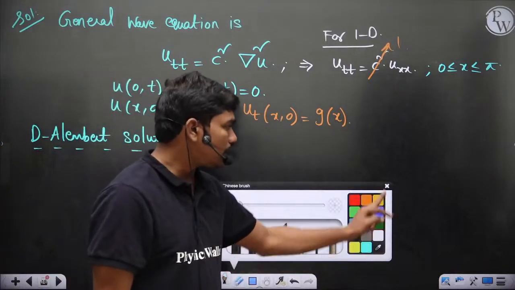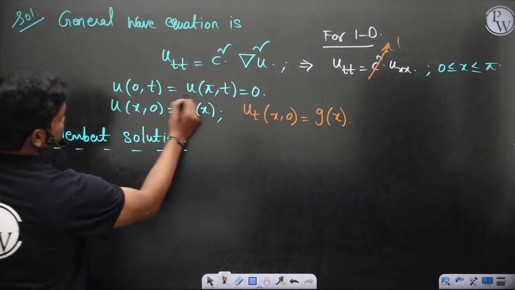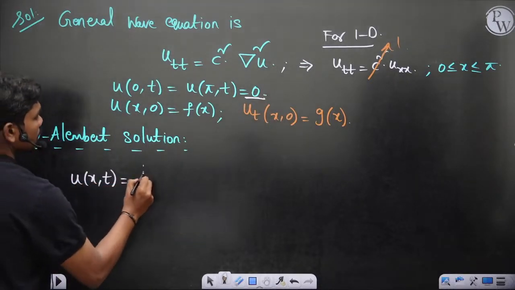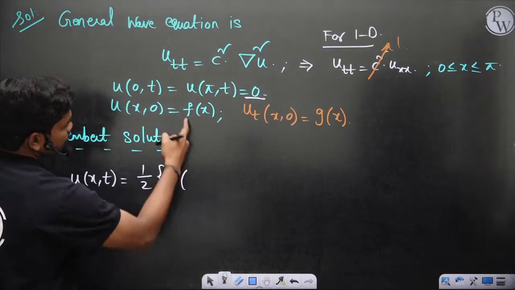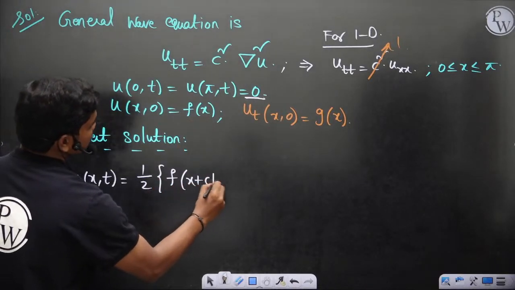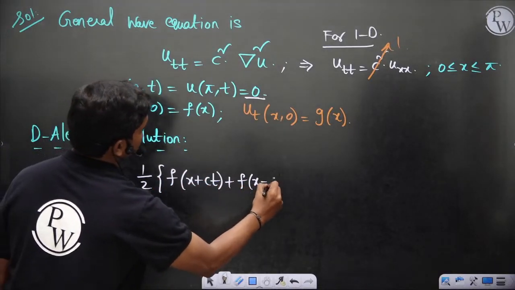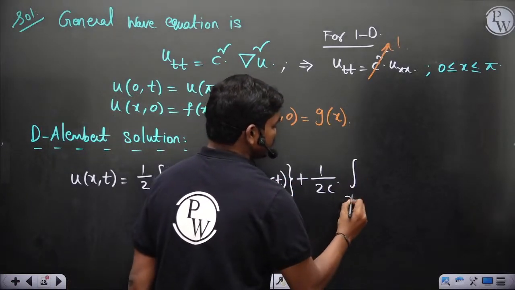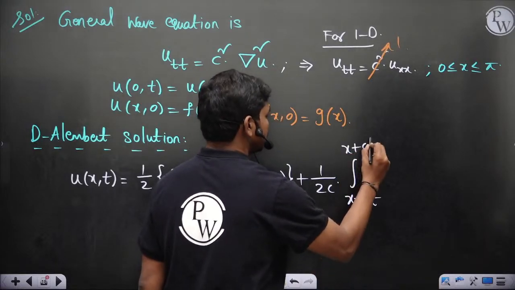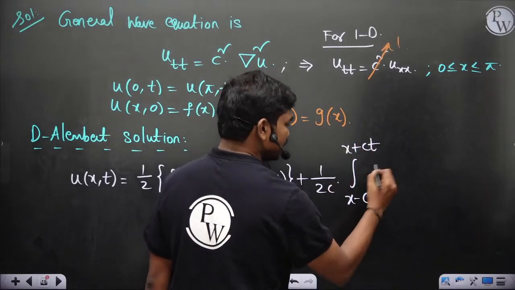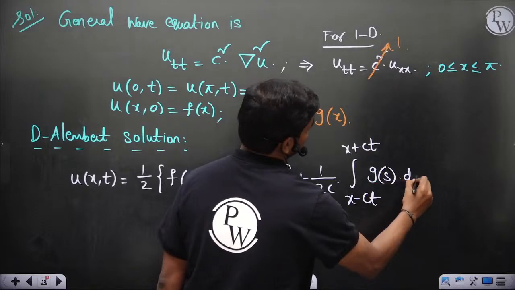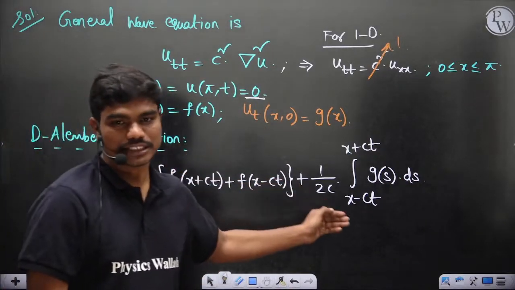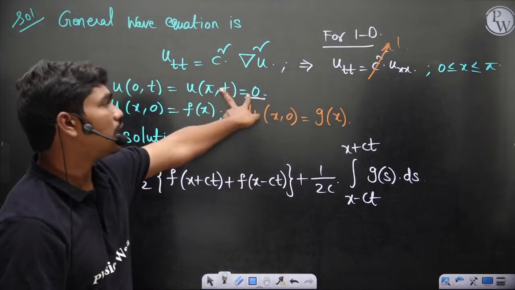And you can see this D'Alembert solution tells you that u of x comma t is given as 1/2 times f of x plus ct plus f of x minus ct, plus 1/2c times the integral from x minus ct to x plus ct of g of s ds, where s is the integrating variable. So this is the solution of the wave equation using D'Alembert's principle, when this is by default zero.